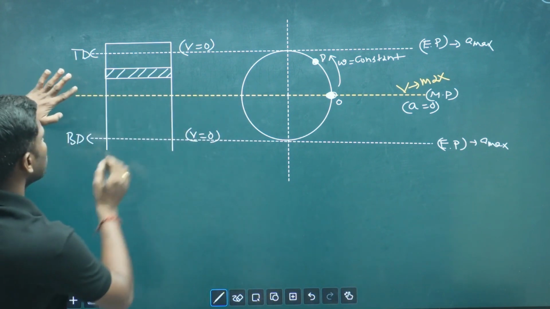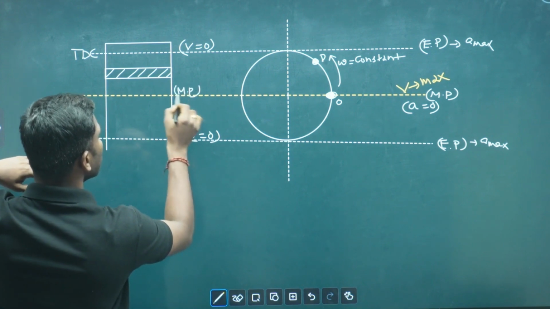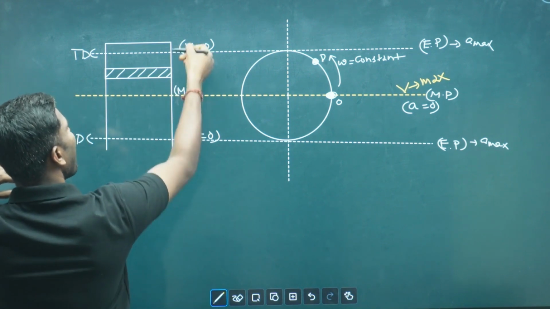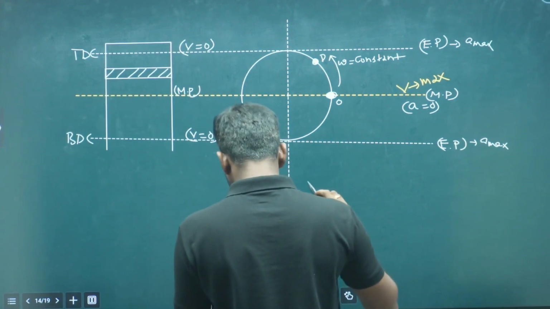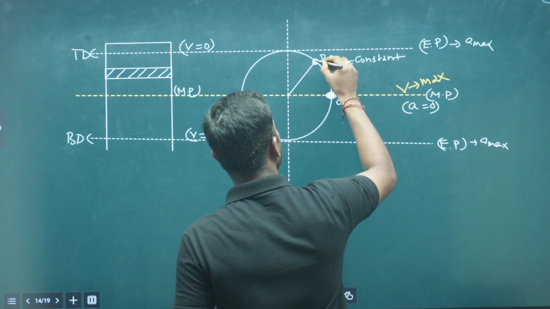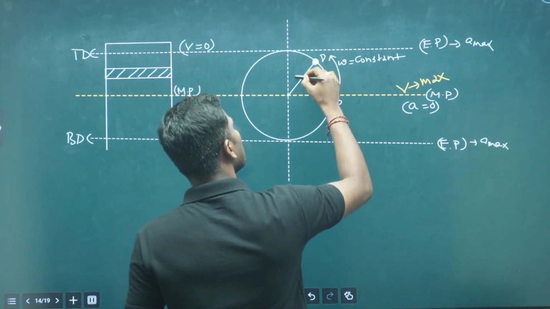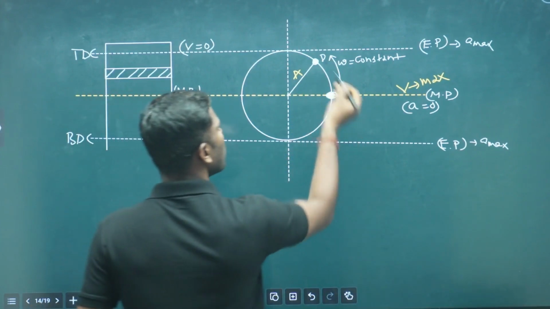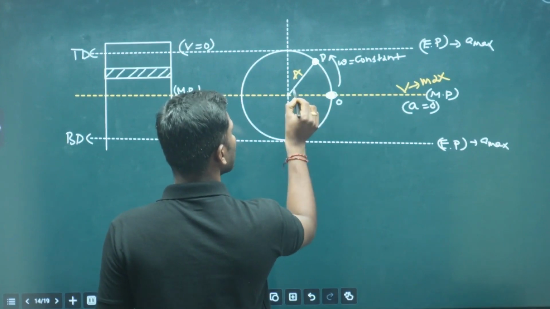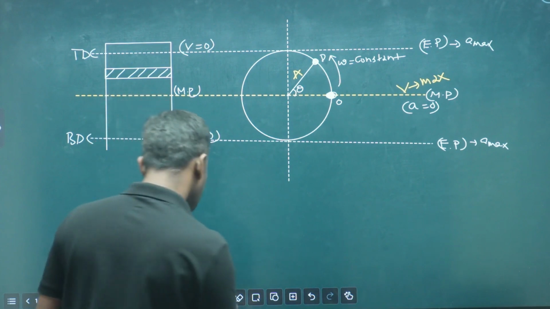So from this mean position, this is the mean position, right? This is the mean position. From this mean position to the extreme position, the maximum displacement we can consider as the amplitude. Here also this could be considered as an amplitude or the radius or amplitude of this particle. So the amplitude of the particle is this, and as it moves from point O to point P, it has undergone some angular displacement, that is theta. Let us try to understand.